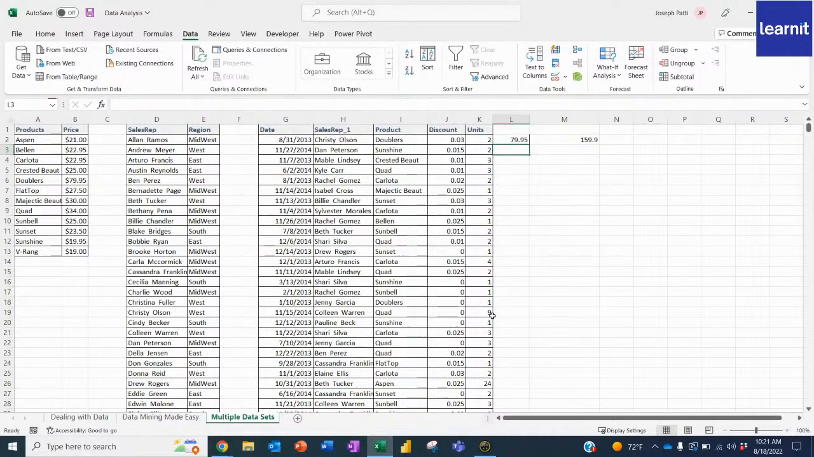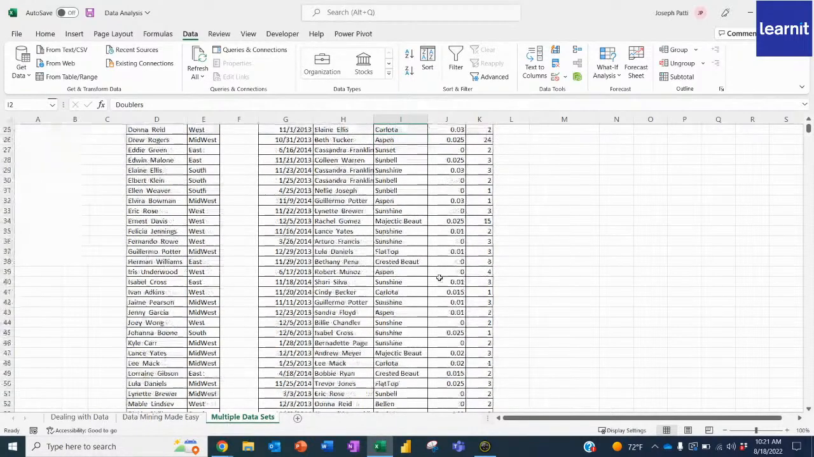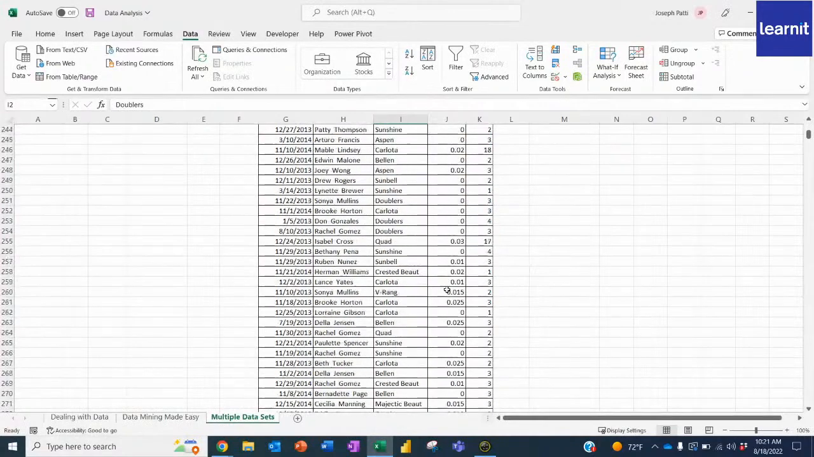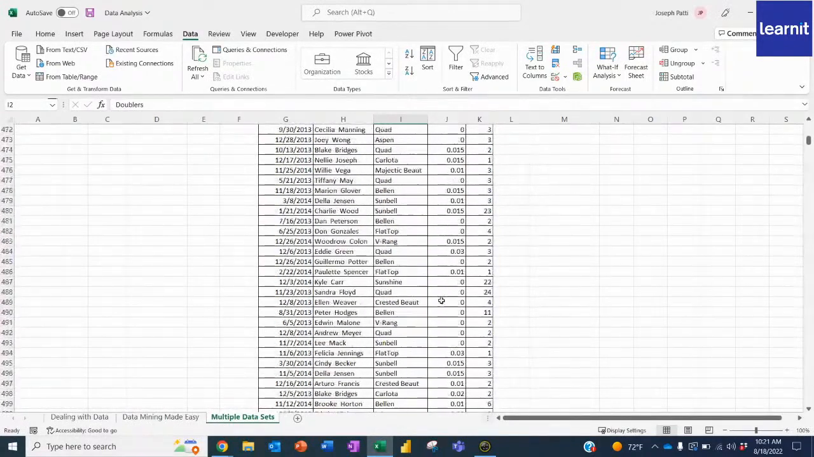That would take me forever if I had to do that for all of them. I don't have to. I can actually use some data mining techniques. So let me show you. The first thing I want to do is pull the price here because I want to know how much Christy sold for. What is the price of doublers? Well, I don't want to have to look over here and type it in every single time because look at this. This is a long list of data. That would take me forever.